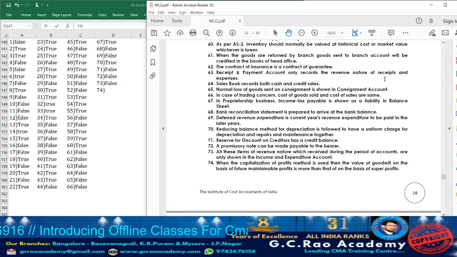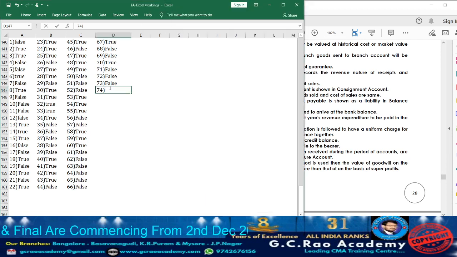Now moving on to statement 74. When the capitalization of profits method is used, then the value of goodwill on the basis of future maintainable profit will be more than that on the basis of super profits. False. Usually super profit value will be more than that of the capitalization of profit. So accordingly, the statement will be false.